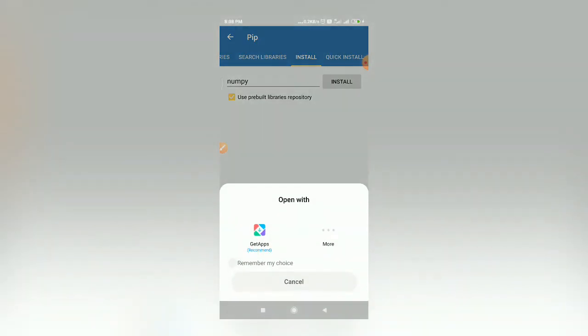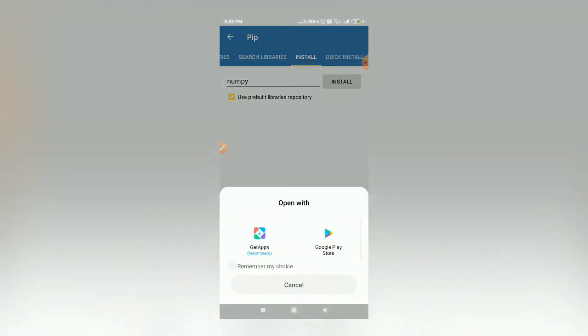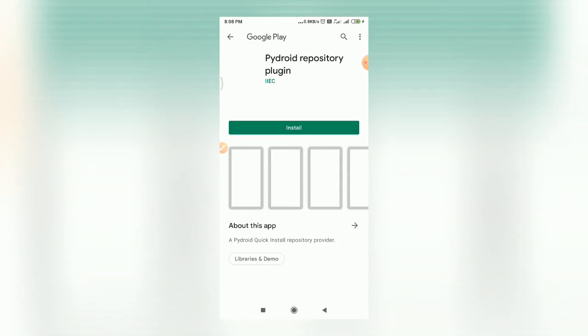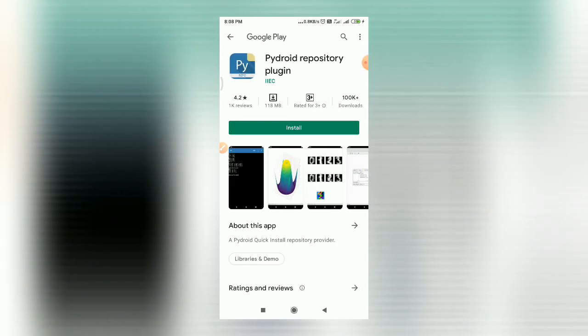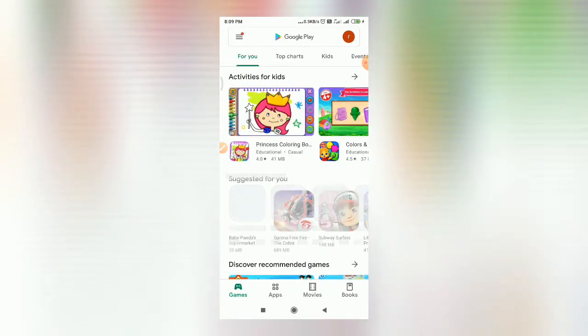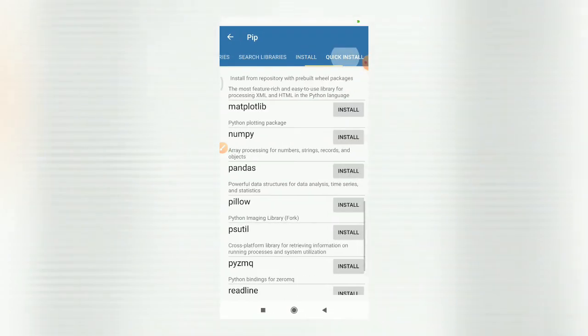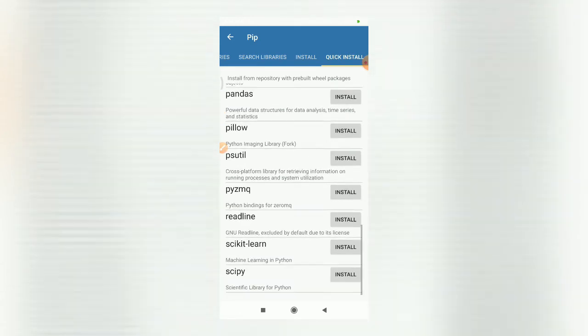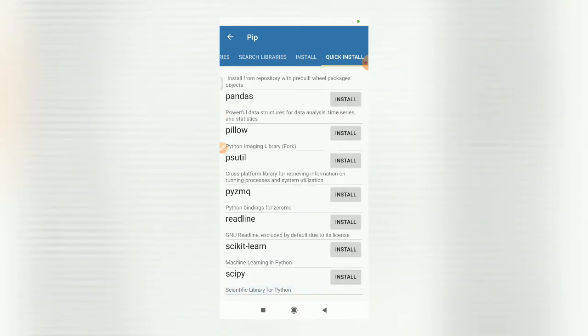It will redirect me to the Play Store. Select here Play Store. Here you can see you need to install this Pydroid repository plugin for managing the different libraries. Simply install this plugin and then you will be able to install whichever library you want and work with all these libraries.